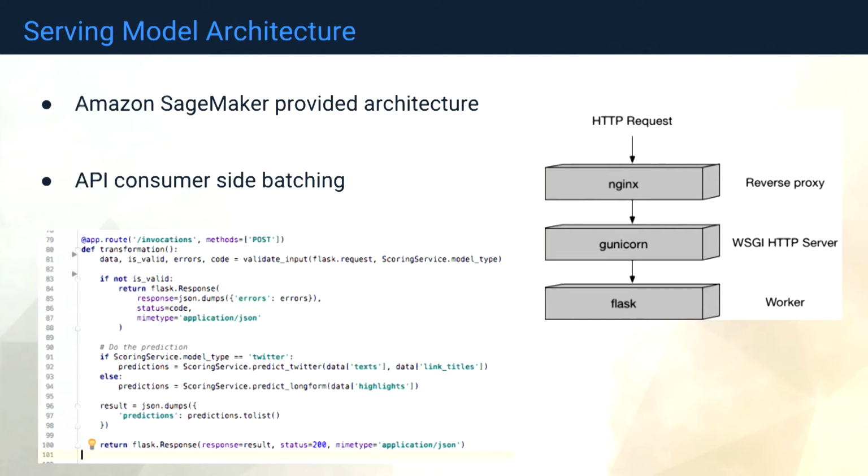The actual API here was just done based on provided architecture recommendations. Basically, it's a Flask app, with two different options here. One is for predicting Twitter, and the other is for predicting long form. And we just go ahead and return those predictions. This all runs within Sagemaker, so we have auto-scaling rules set up. So if we get a huge influx in traffic, it worries about scaling it up to the appropriate levels. And the underlying implementation here is in Keras and Tensorflow, so it runs pretty quickly, because the majority of the code doing work is written in C++ and C.